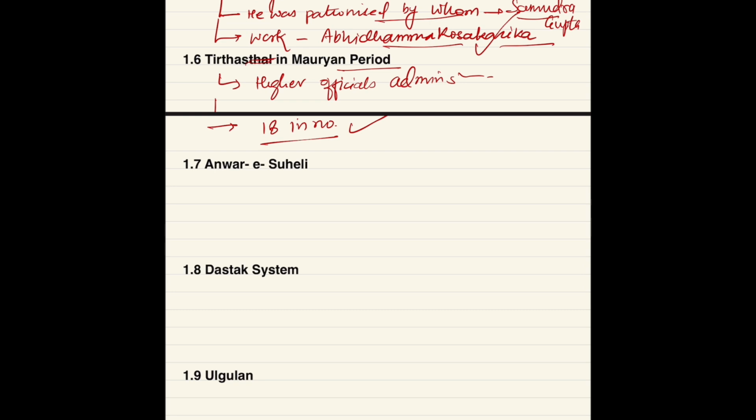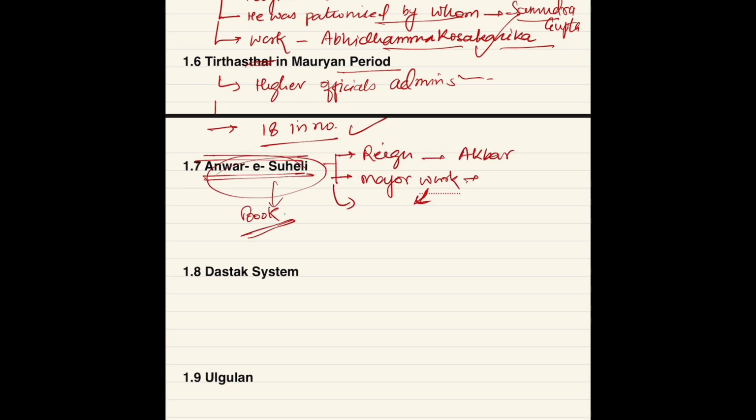Then Anwar-i-Suhaili. It was written by Hussein ibn Ali Waiz al-Kashifi, and he was in the reign of Akbar. His major work was the Persian translation of Panchatantra. And what is the name of that book? It is Anwar-i-Suhaili. The basic motto behind this translation was to provide moral education to Salim.